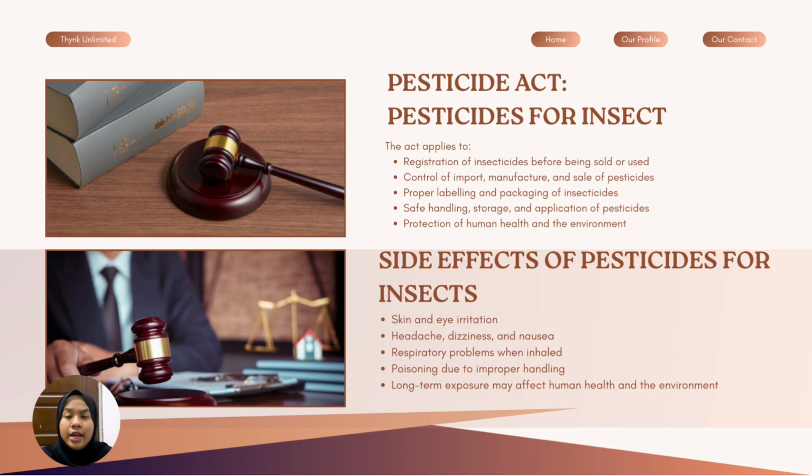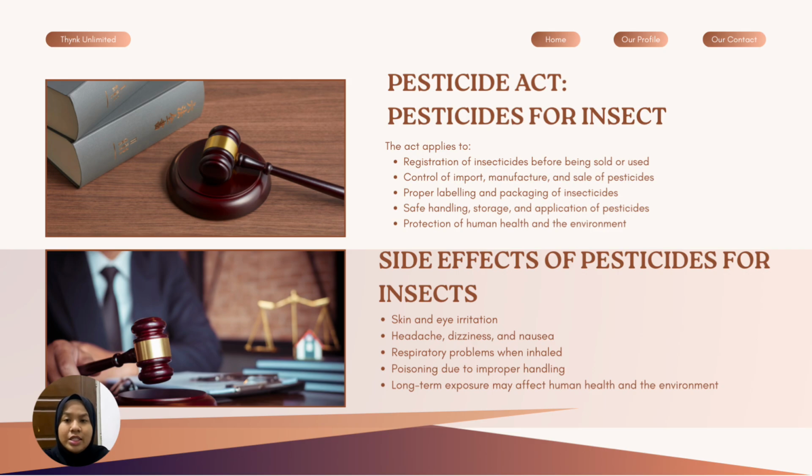Under the Pesticide Act, insecticides must be registered before they can be sold or used. The Act also controls the import, manufacture, sale, labeling, and packaging of these pesticides to ensure safety. The use of pesticide can cause several side effects if not handled properly.